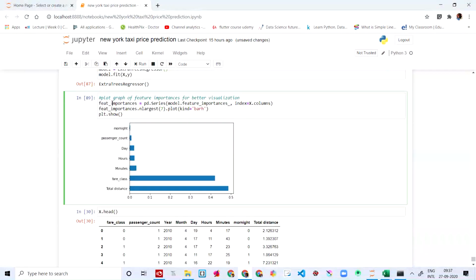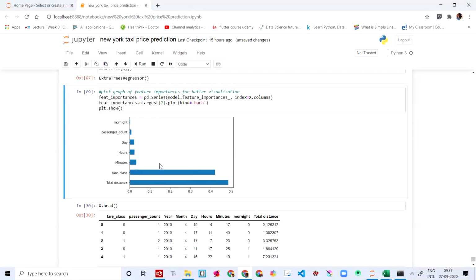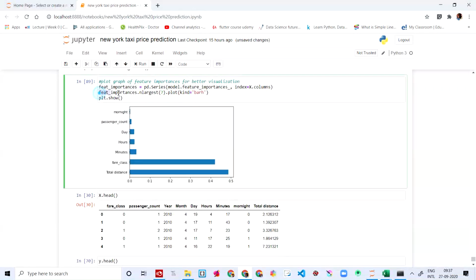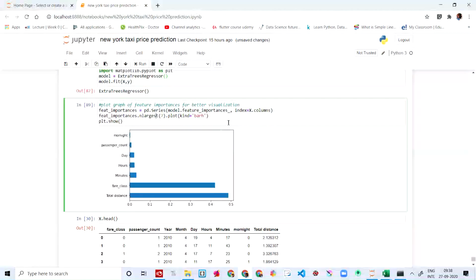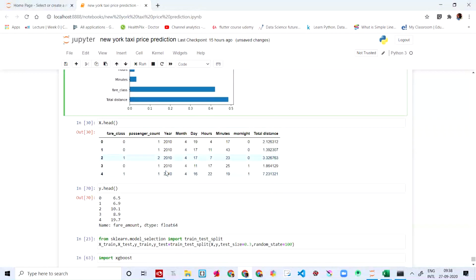Later we're going to say feature importances. Then we're going to say feat_importances is equal to pd.Series(model.feature_importances_). This is just about the features, how you're going to put them in. This is just for showing the bar. This one, feat_importances.nlargest(7).plot, the kind is barh. And then this is the head.